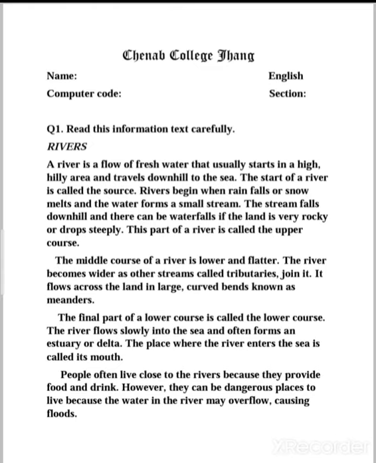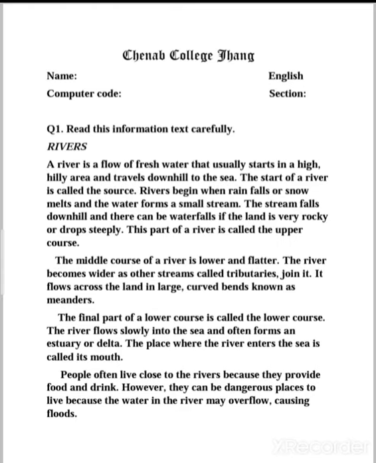The last paragraph: people often live close to rivers because they provide food and drink. You can see that water is very important for the livelihood of any person. However, they can be dangerous places to live because the water in the river may overflow, causing floods. So there is one benefit and one disadvantage of living near the river.